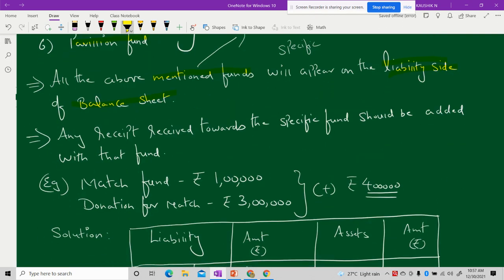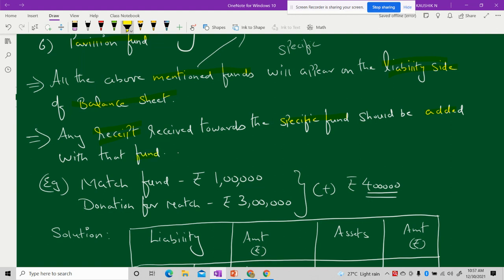Never take those funds to your income and expenditure. However, these funds can appear in your receipts and payment because these funds are capital nature items. The next one, as mentioned here, any receipt which you have received towards the specific funds has to be added with that particular fund.